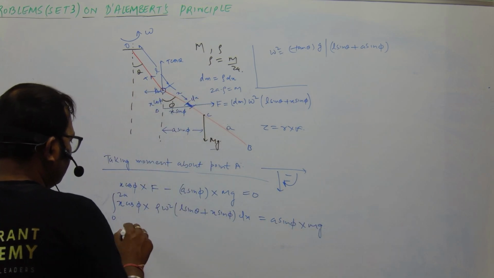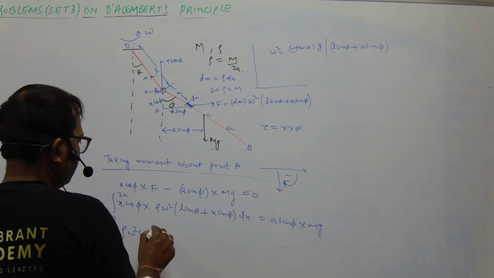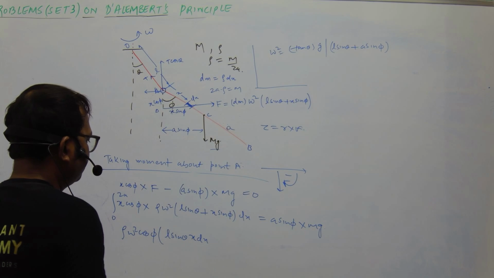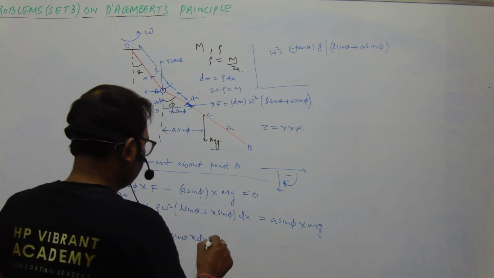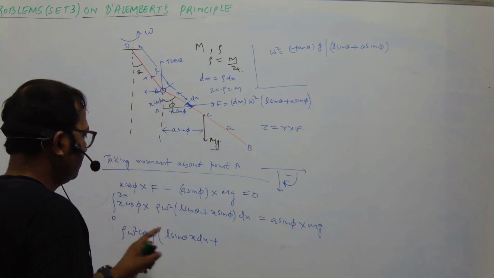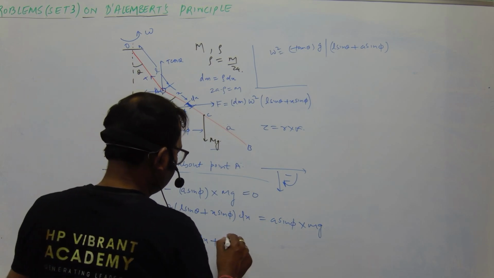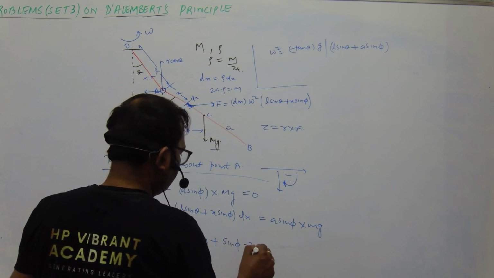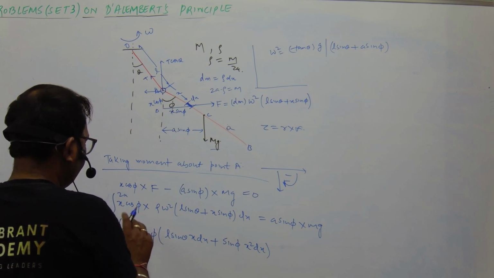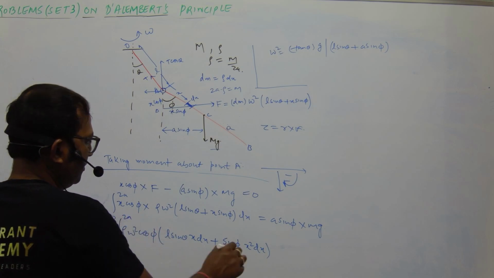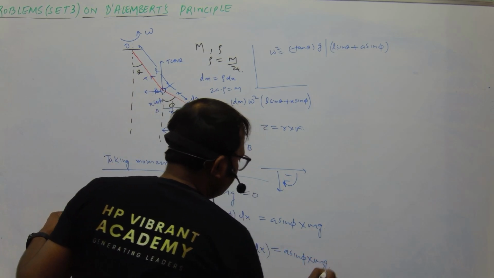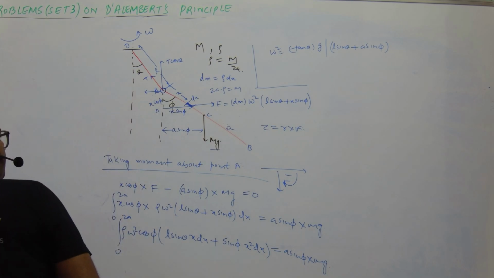So we have rho omega square cos phi into L sin theta into x dx, plus rho omega square cos phi into sin phi into x square dx. The integration is from 0 to 2a, and it is equal to a sin phi into mg. Let us further simplify this.